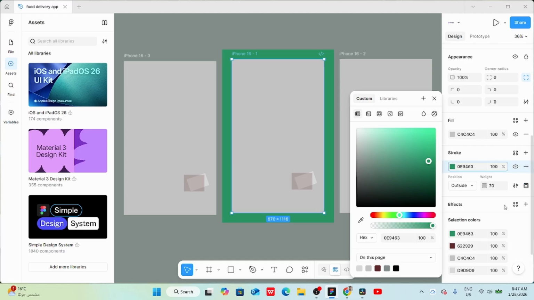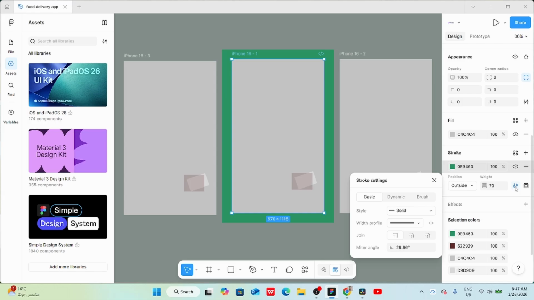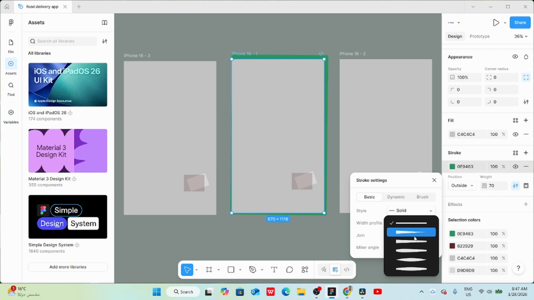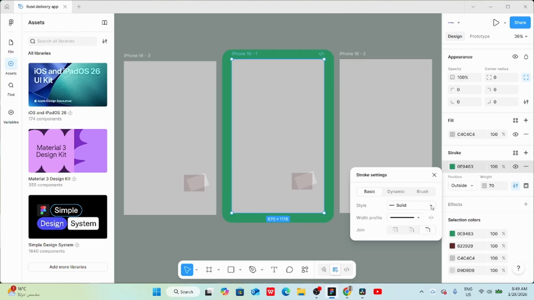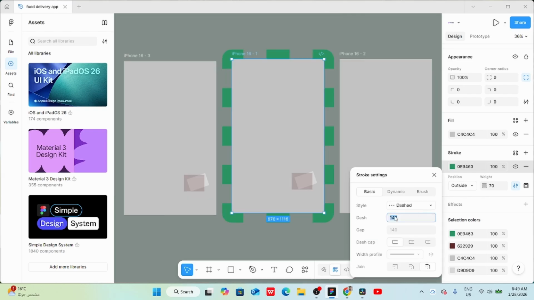There are also more advanced stroke settings. To access them, click on this icon. We have three types of stroke: basic, dynamic, and brush. Let's start with basic. We can change width, profile, modify join, and change style from solid to dash. In dash style, we can increase or decrease dash value, use square dash cap, or rounded dash cap.